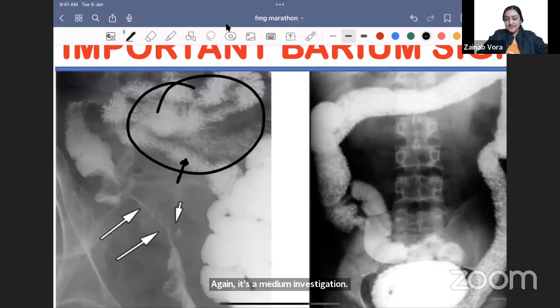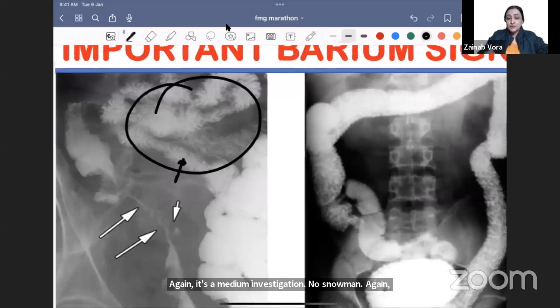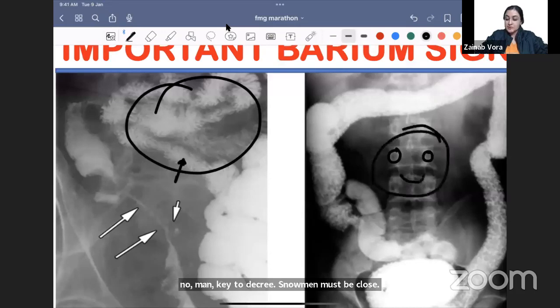No snowman. Again, in radiology, if you look for a sign, you will see it. If you go looking for a snowman, you will build one somewhere, the snowman's eyes are visible. The snowman must be close, this will be its nose. So I can create anything anywhere in radiology, right? So never look for a sign, look for the pattern.